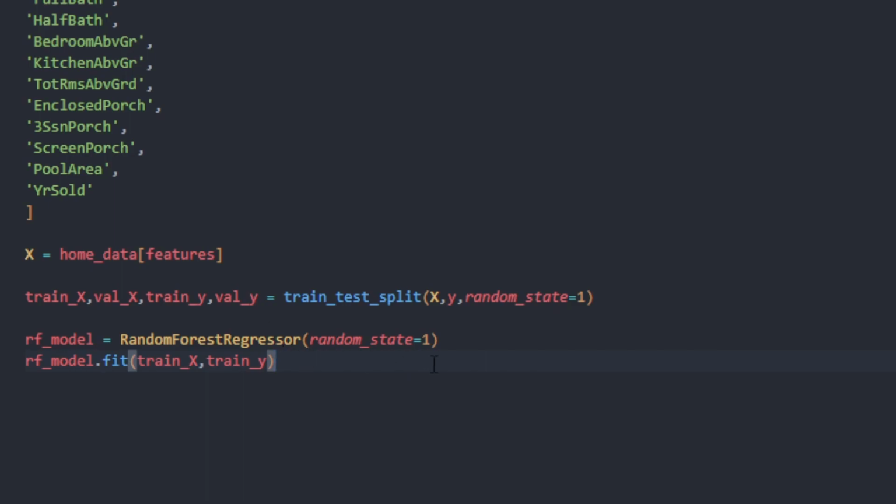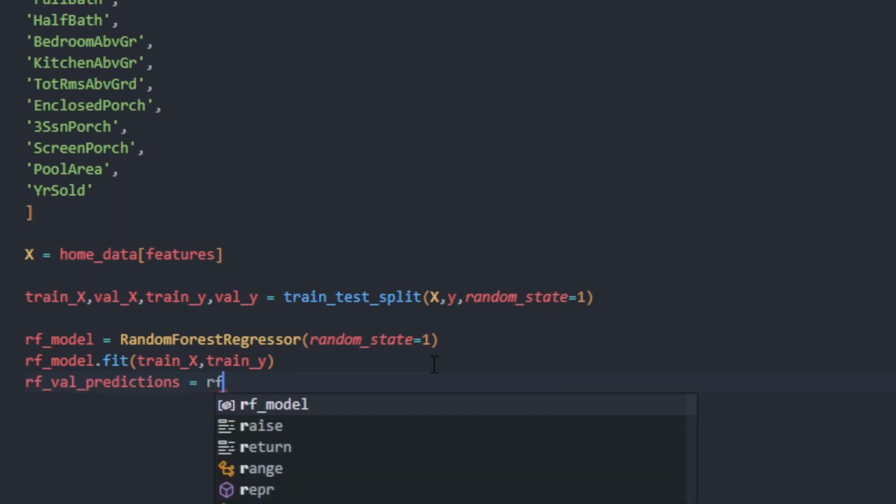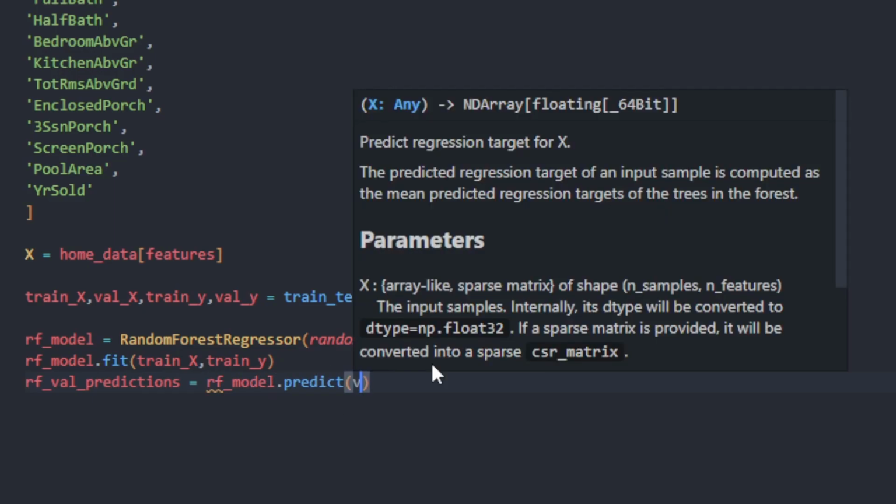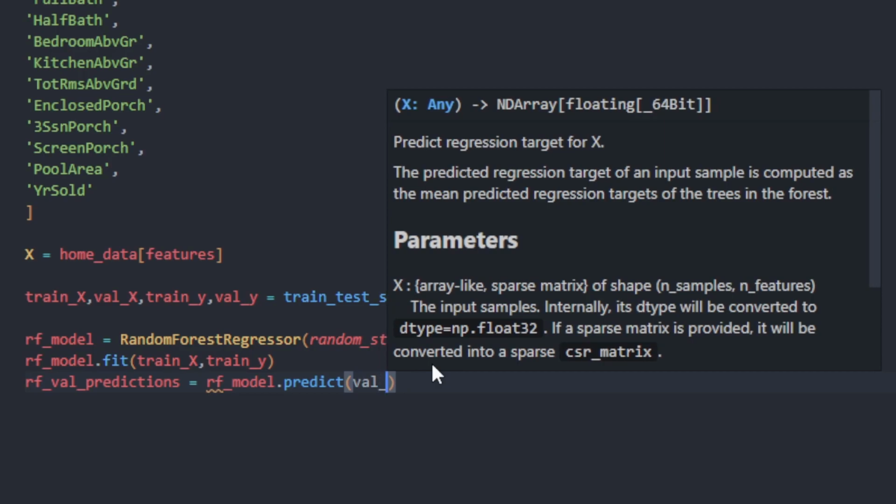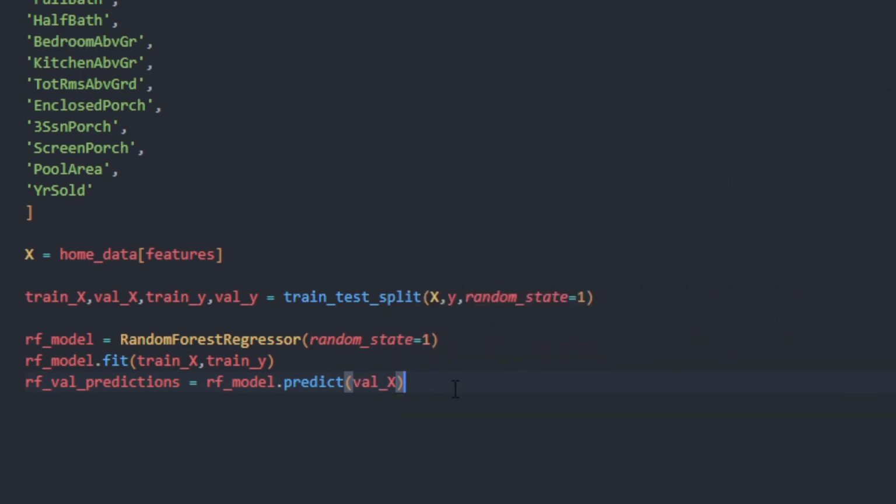So now that it's fit, we can take some predictions. We're going to say random forest validation prediction, and it's going to be equal to random forest model.predict, and we're going to use our validation X as the argument for the predictions.